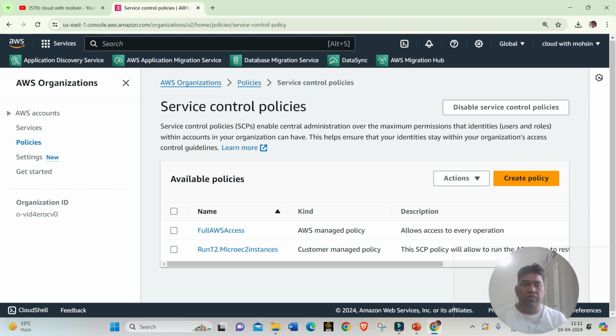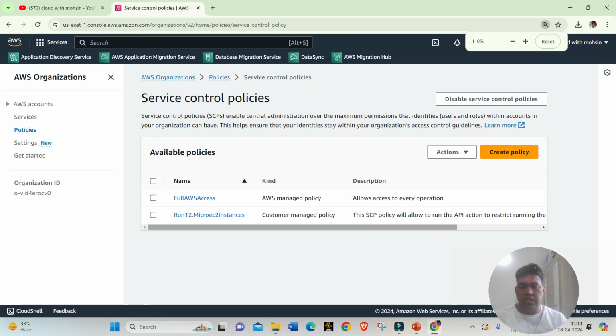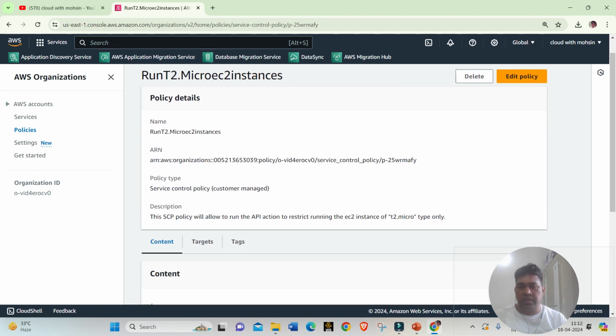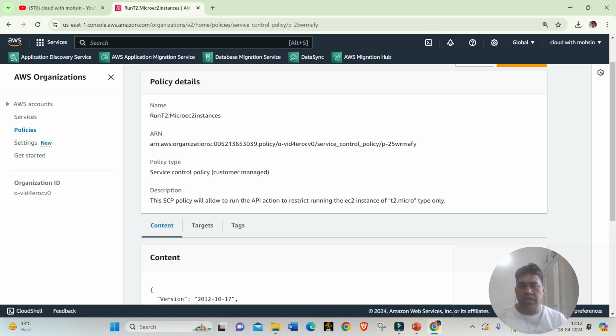You can see we can either create a new policy, or there is an action button, and there are already two policies I have. One we have already seen, it is full AWS access, the AWS managed policy that is attached directly, because this is the management account. And another is a policy that talks about running T2 micro EC2 instances. Let me click on this one, and you can see this is the policy. This is an SCP, and it is showing as a customer managed policy because it has been created by me.